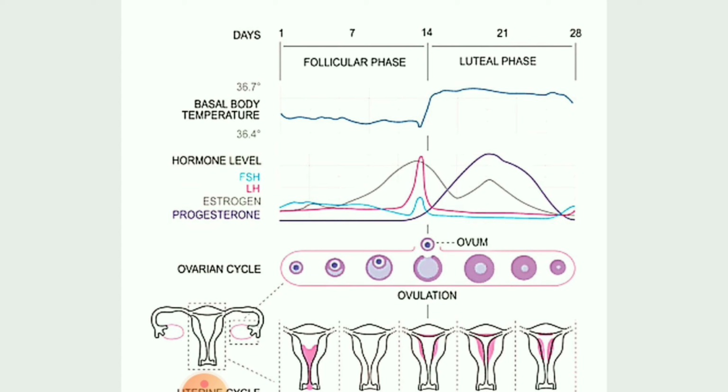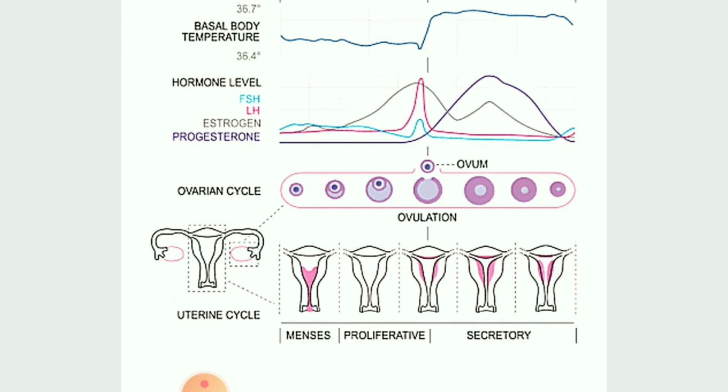As you can see, the black color is your progesterone, pink color is your luteinizing hormone, blue color is follicle stimulating hormone, and the light grayish color is your estrogen hormone. So these 4 hormones play an important role during the menstrual phase. Okay, children.